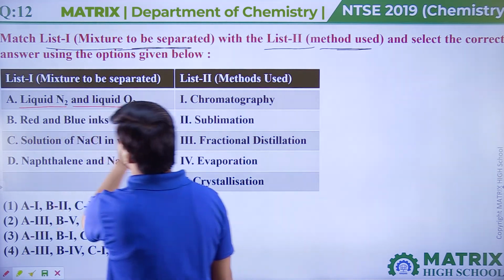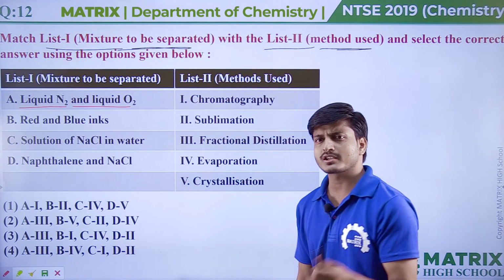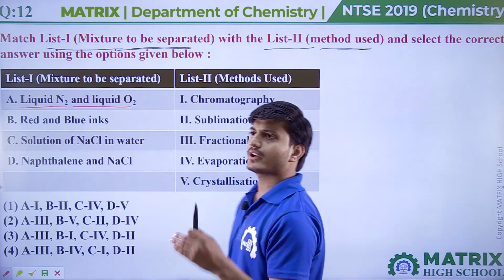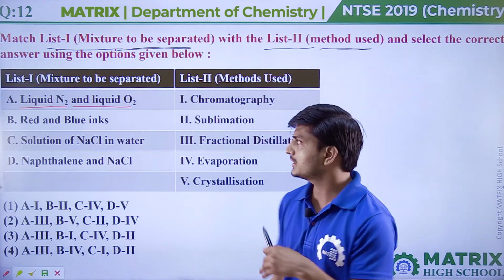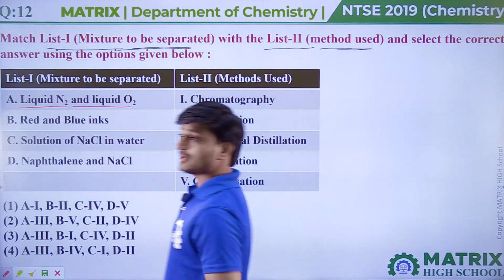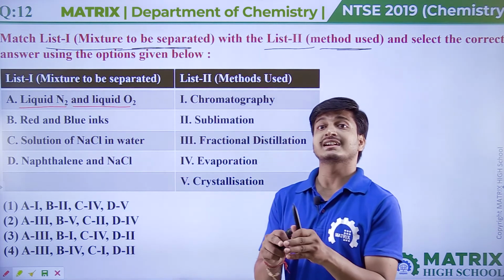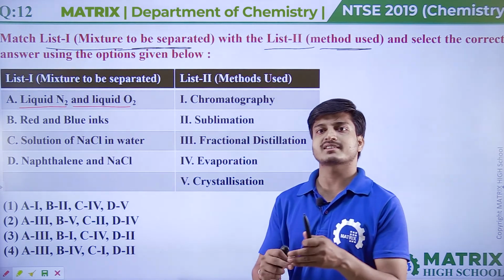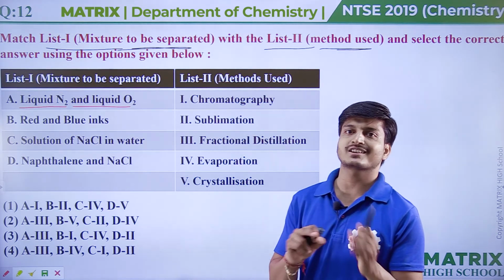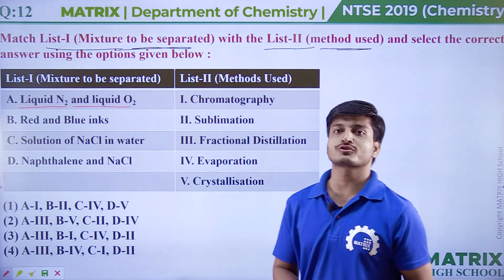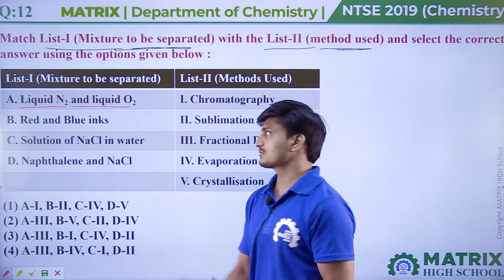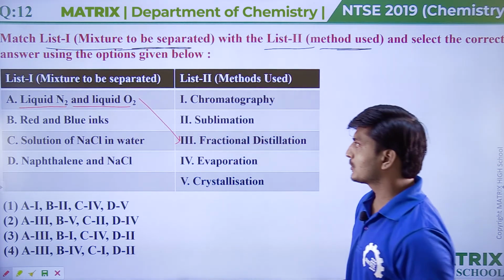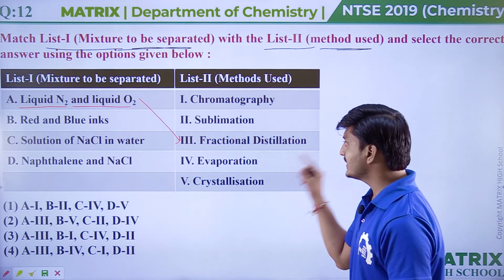Okay, so here A is a mixture of liquid N2 and liquid O2. Liquid N2 and liquid O2 do not have so much difference in their boiling points. So these both liquids can be separated by using the fractional distillation method. We know very well two miscible liquids can be separated by using distillation method, and when there is not so much difference in boiling point, fractional distillation method is used. Okay, so we can say liquid N2 and liquid O2 can be separated by using fractional distillation method.